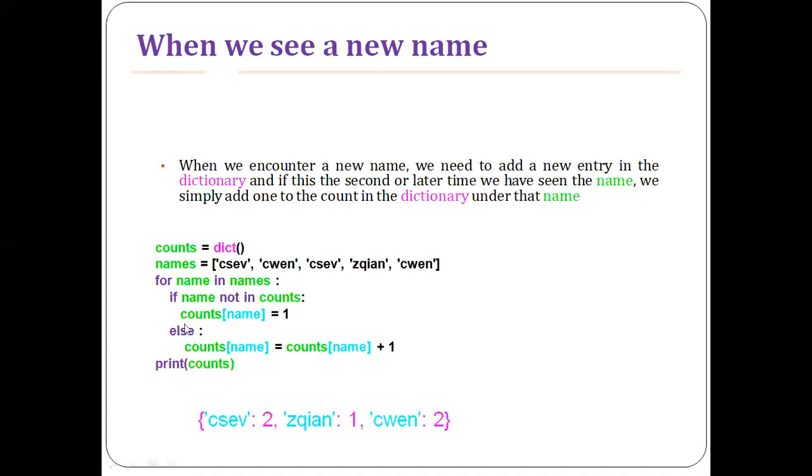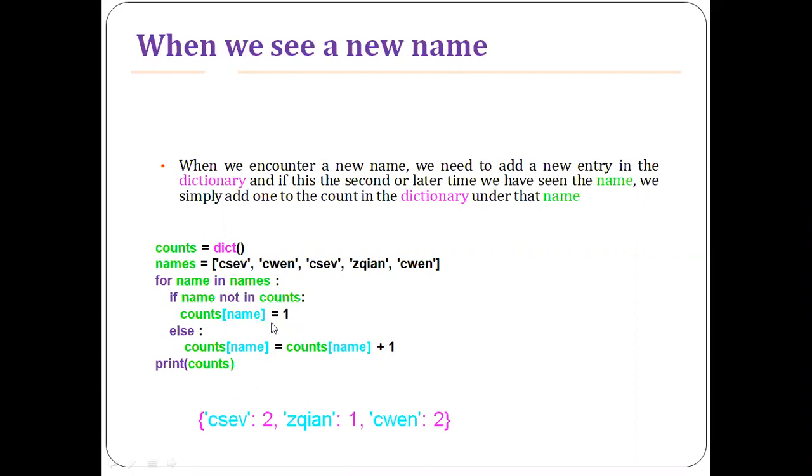So look at this: for name in names. This is a list, right? So for each name in names, I check if the name is not in counts. If the name is not there in the dictionary, I'm just initializing counts of name equal to 1.